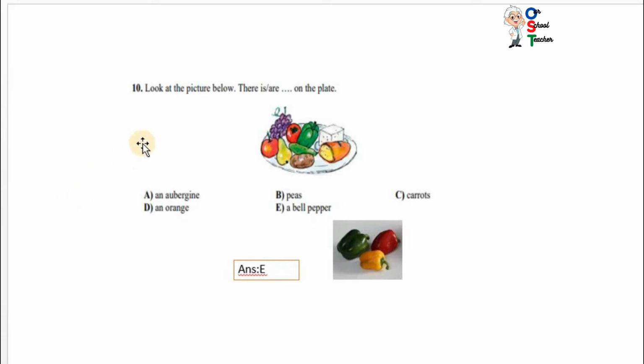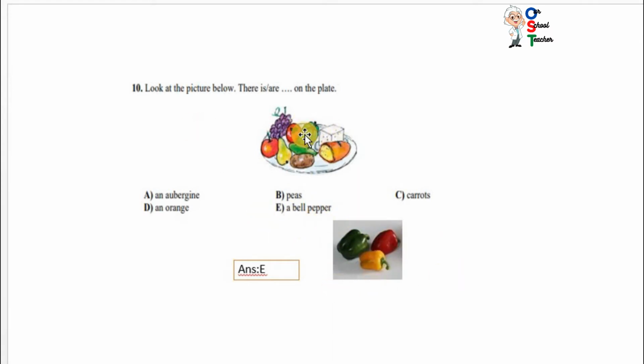Now question number 10. Look at the picture below. There are what on the plate? Aubergine, there is no aubergine. You can see pears, peas. Pear is there. Peas, there is no peas. Carrots, there is no carrot. Orange, there is no orange. Bell pepper, yes, this I have pasted for you. This is bell pepper.